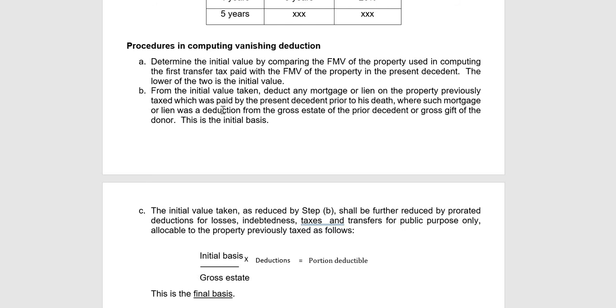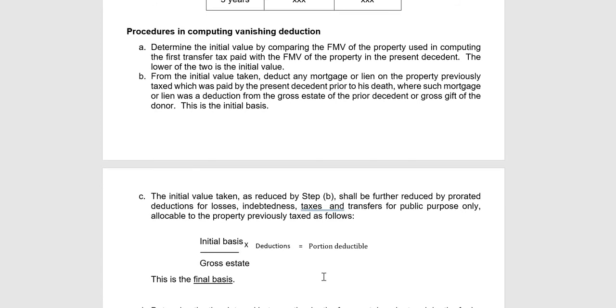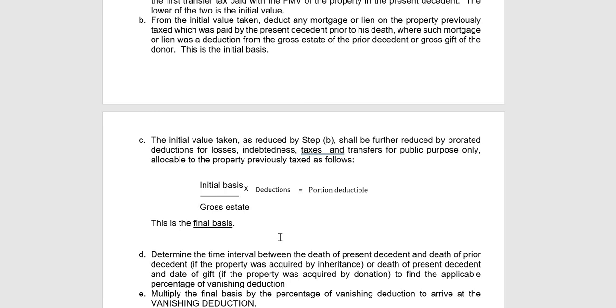So the initial basis, that's actually the value taken less mortgage paid, right? Over gross estate times the multiplier, or the deductions, the portion deductible. So the initial basis minus the second deduction, or the prorated deduction, is actually the final basis.